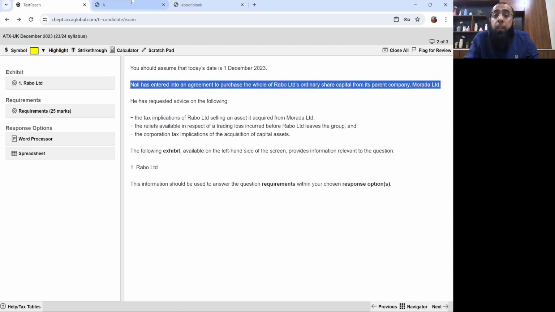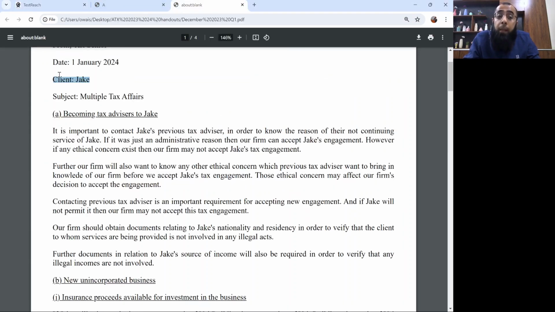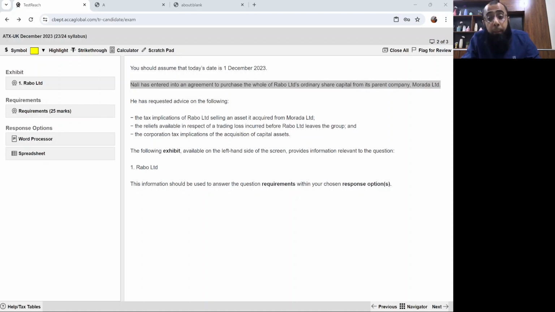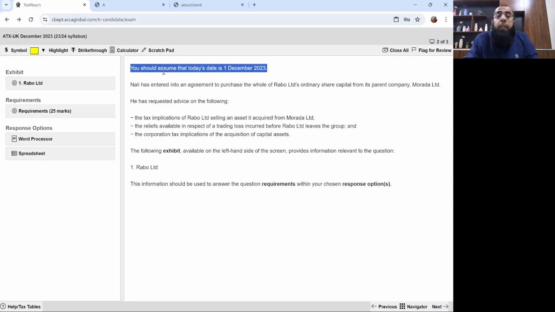So if you remember, in the previous class we drafted the complete answer of Jake, which was of 4 pages. The objective is to give you an insight and a confidence of how you have to deal with an actual exam paper. Okay, so let's start with this second question. I want you all to listen to me very carefully. You should assume that today's date is 1st December 2023.